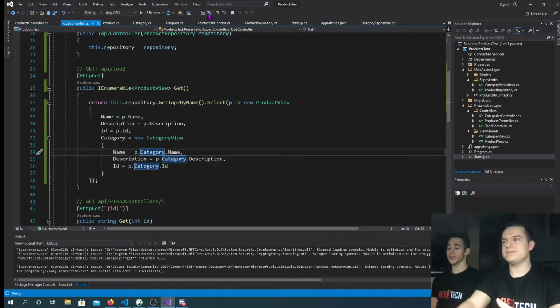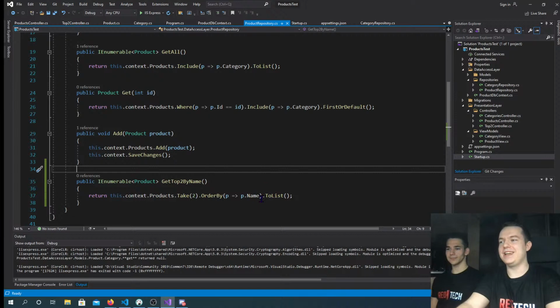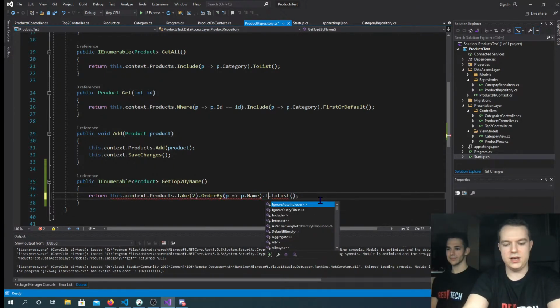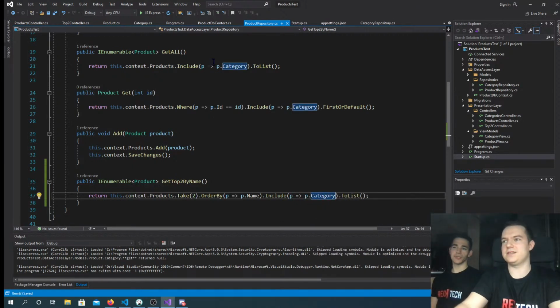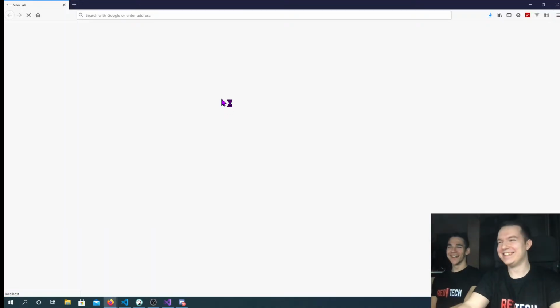There's a quick fix for that. This is happening because Entity Framework didn't populate the category property of the product model. So we're going to go into the product repository, and right before the lists, we say Include, and then what we want to include. So we want product and include product.category. And now this should fix it. Now this should work. Okay, so if we make a next mistake, this one was not prepared.